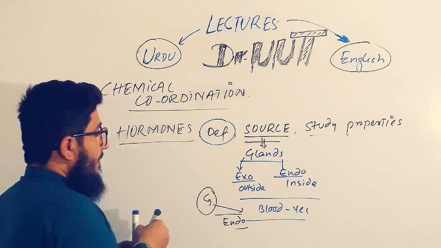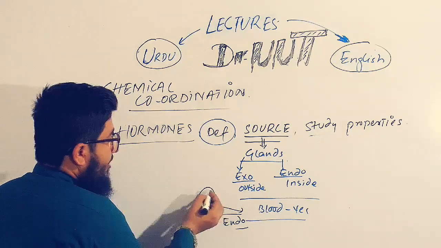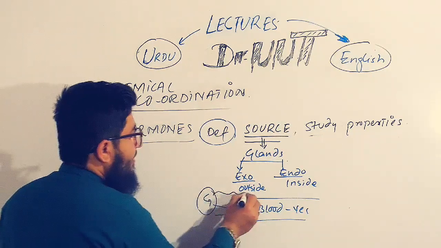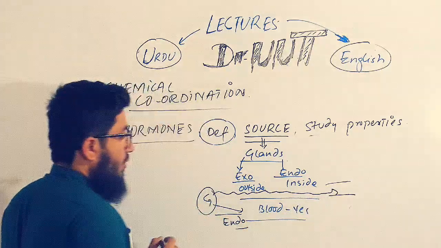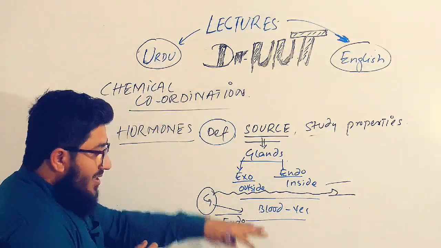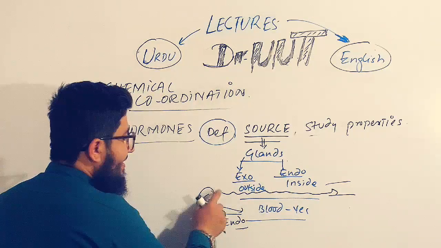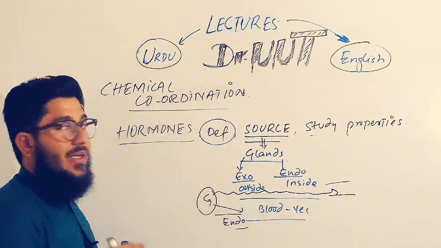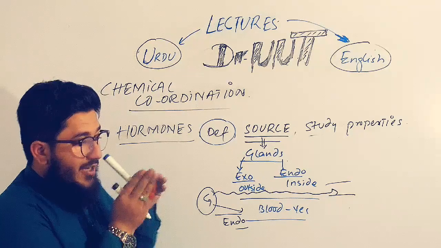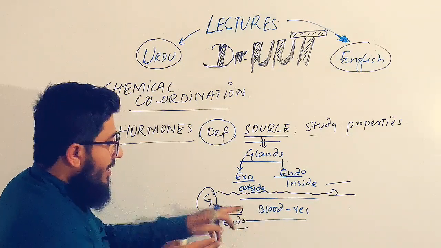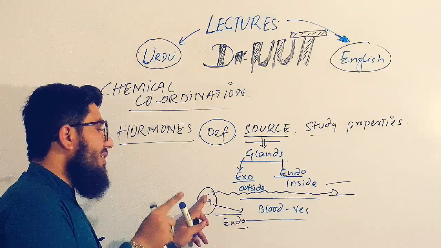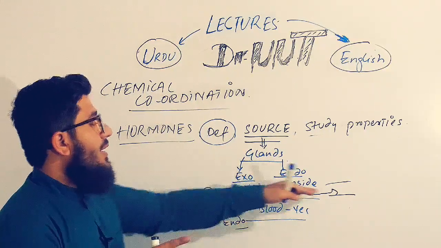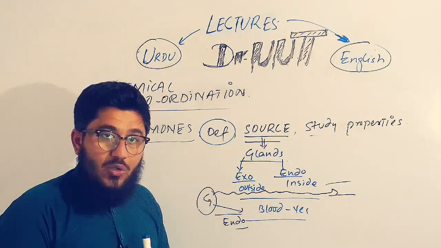And if a gland is doing the secretion outside the blood vessel, maybe into a duct, but outside the blood vessel, then this gland is given the name exocrine gland. In short, if a gland secretes into the blood vessel, it is called an endocrine gland, and if it secretes outside the blood vessel, it is known as an exocrine gland.